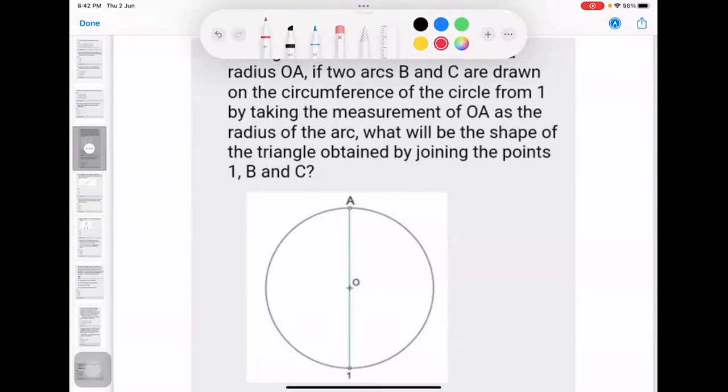What type of shape will be formed? What kind of shape will we get by joining the points A, B